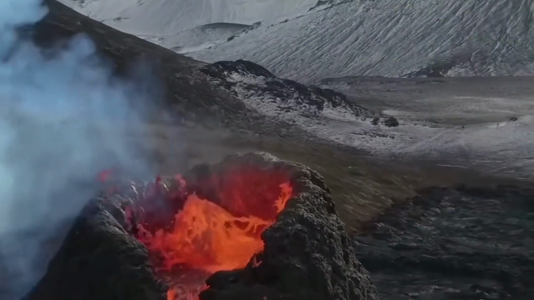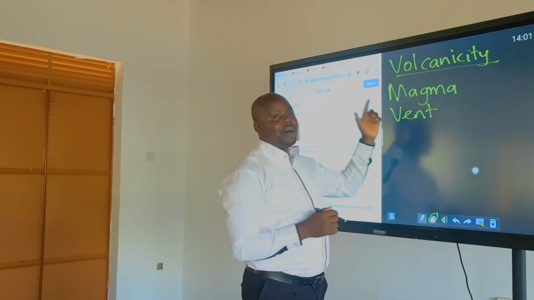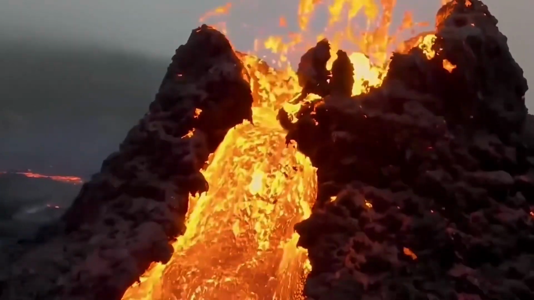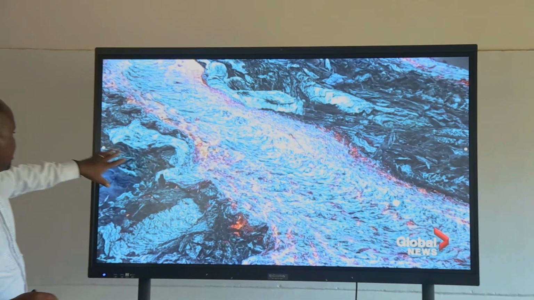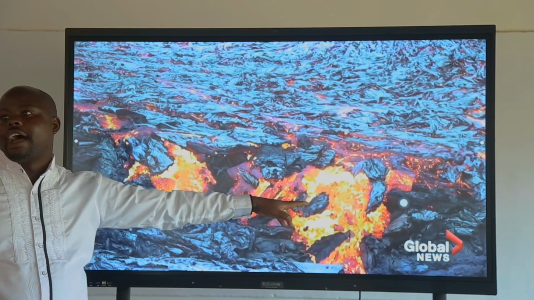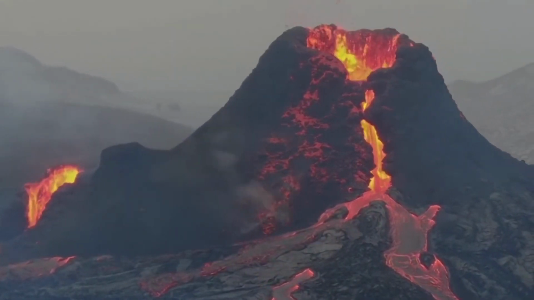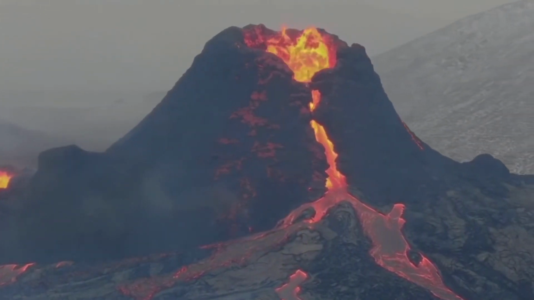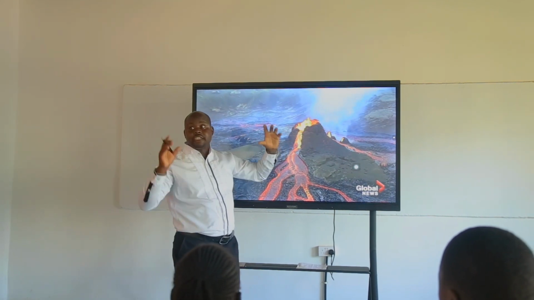When these molten materials reach the surface of the earth, the name changes from magma to lava. When this lava oozes out of the ground, it begins to pile. Due to continuous piling and due to the cool nature of the earth, it begins to solidify and a mountain is created. This, what is flowing, is called lava. And up here is the opening I've been talking of, the vent.